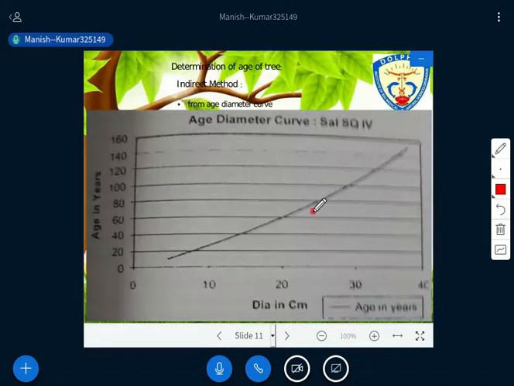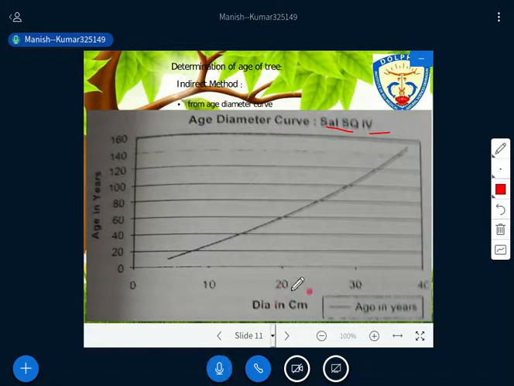And then the final indirect method is from the age diameter curve. It's a very simple method to read age from an age diameter curve. One example has been taken, Sal site quality 4, which is just an example of one age diameter curve, but the purpose is only to know how to use this kind of curve. If you have this curve, you are able to estimate the age of the tree for each year.